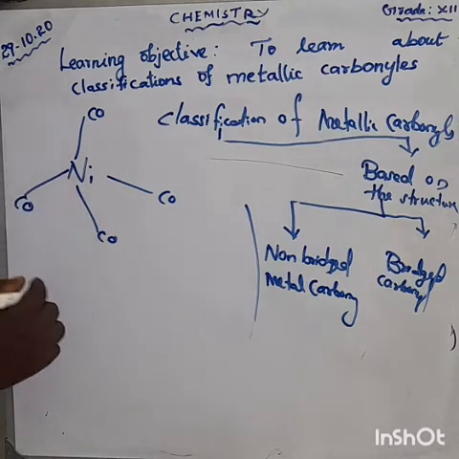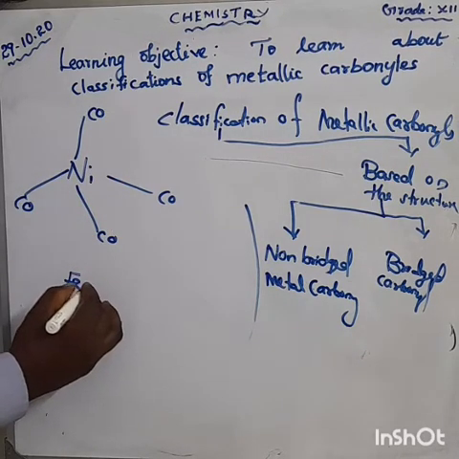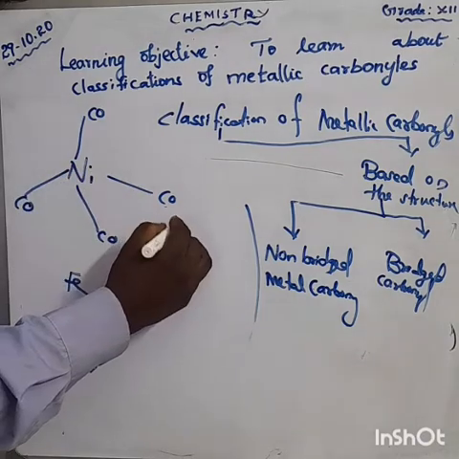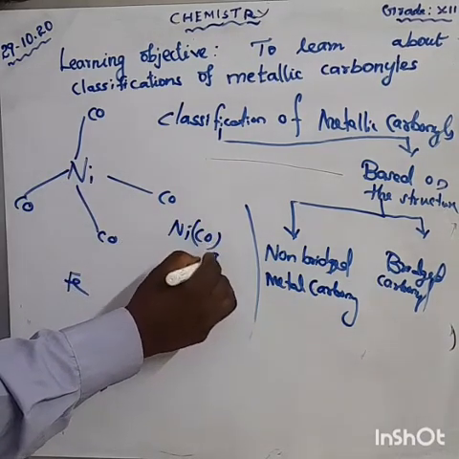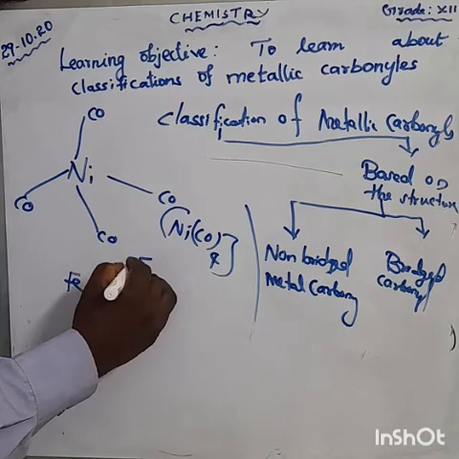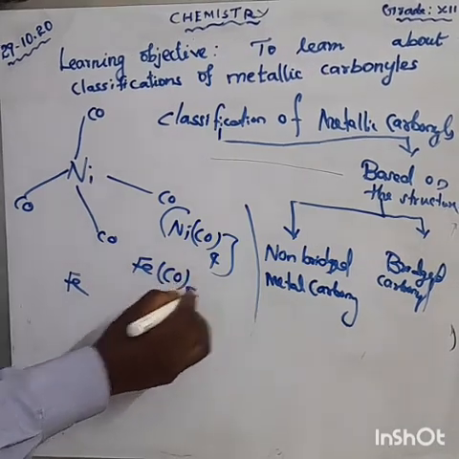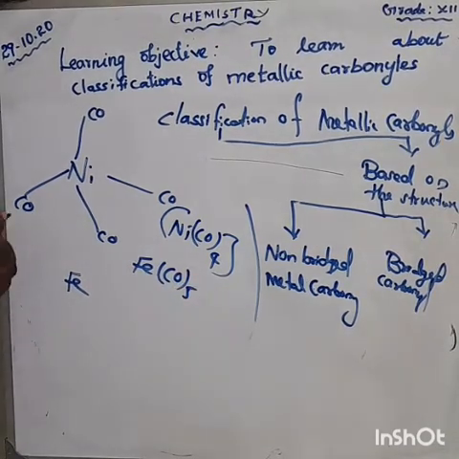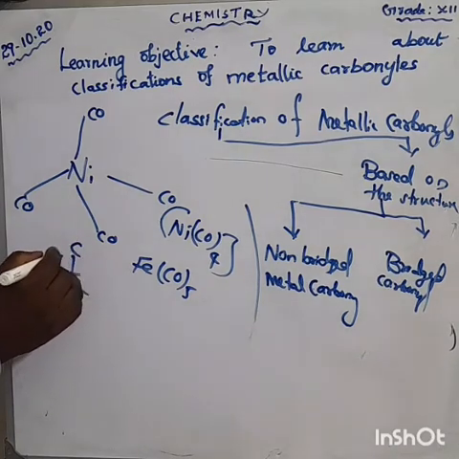Another example, Fe. This is Ni(CO) 4 times. Am I right? Fe(CO) 5 times. How will you write? CO 5 times.